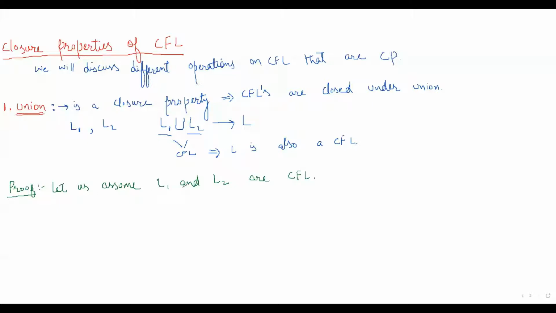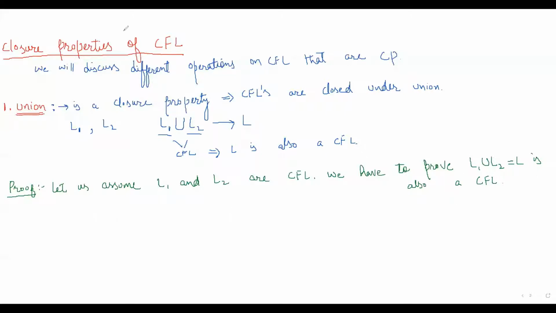If we are assuming L1 and L2 are context-free languages, we have to prove that L1 union L2 is also a context-free language. Okay, so this is what we have to prove.